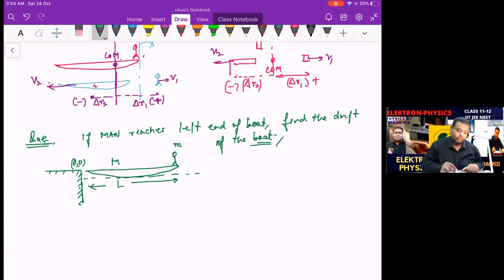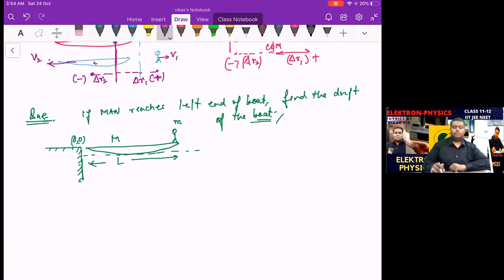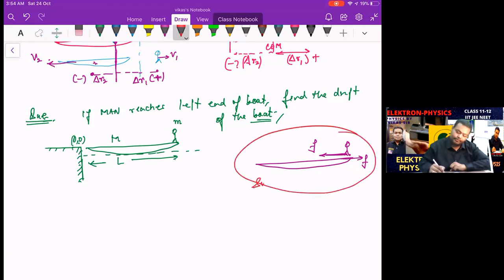So how do I do so? What is happening between the man and the boat? The man is moving here, so the friction must be acting on this, because the friction is responsible for the motion. And the boat develops a friction on this side. So we understand why a man moves towards the left and why the boat moves towards the right. But this is our system of interest. If it is the system of interest, the friction becomes an internal force, and therefore the external force becomes equal to 0.